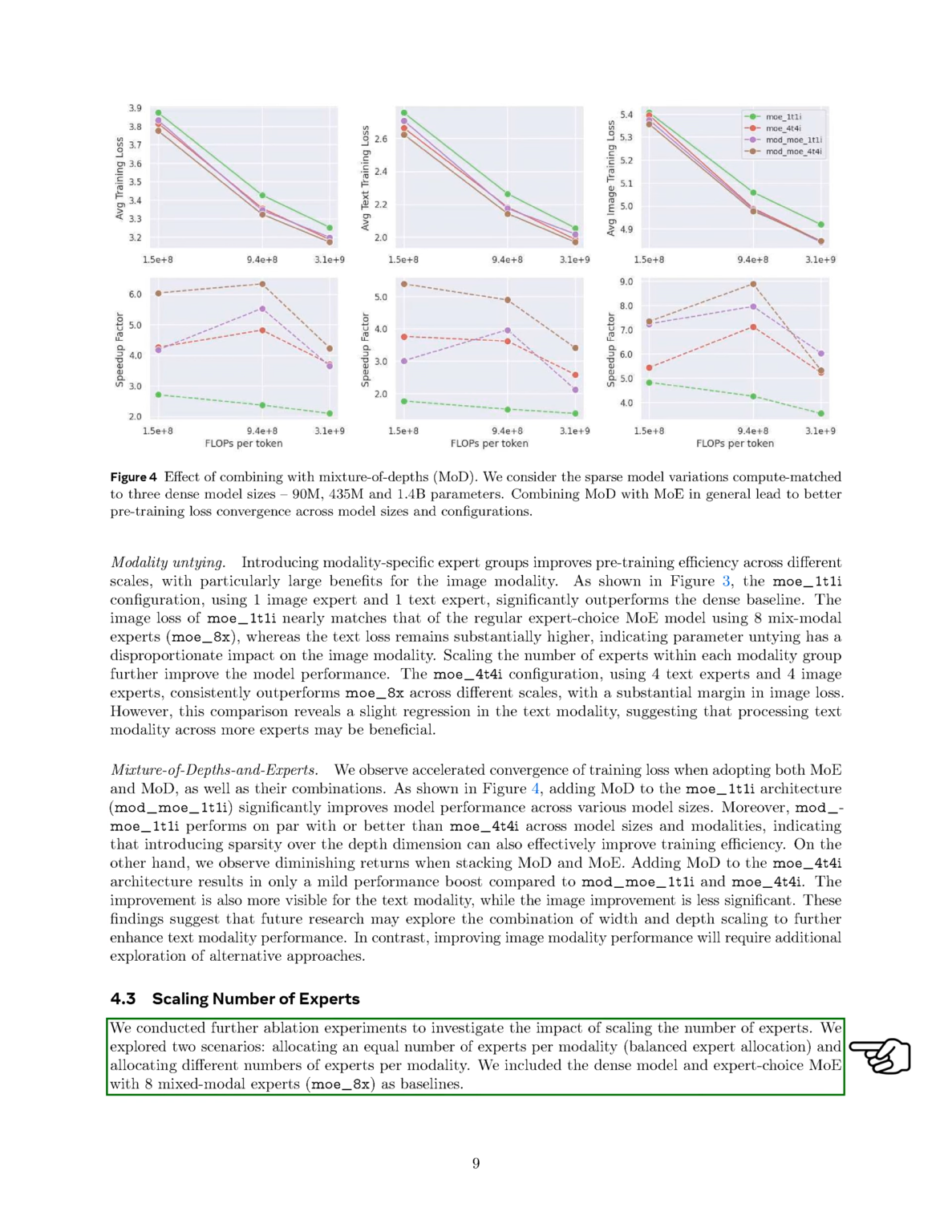Next, we conducted additional experiments to understand how scaling the number of experts affects performance. We examined two scenarios, one where we allocate the same number of experts to each type of data, balanced expert allocation, and another where we assign different numbers of experts to each type. We used a dense model and an expert choice MoE with 8 mixed modal experts, MoE_8x, as our baseline.